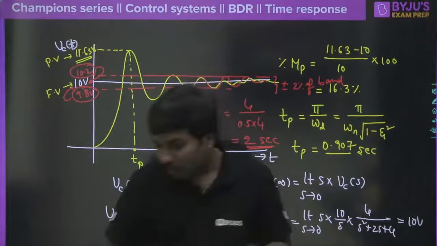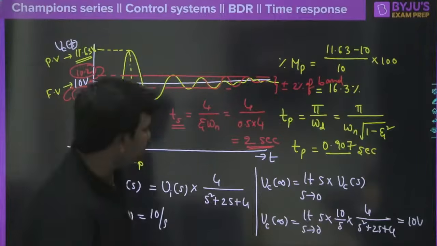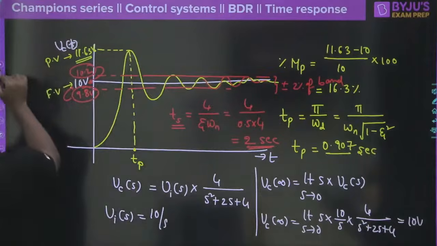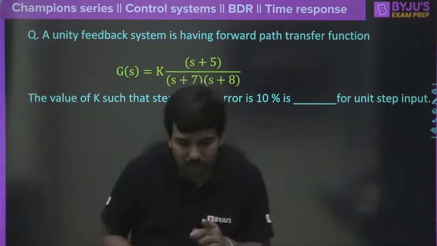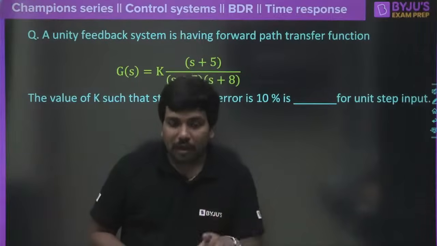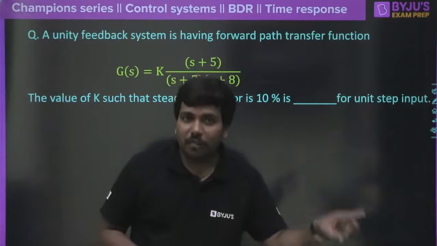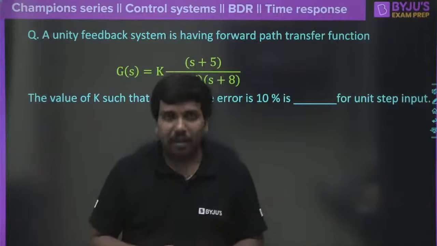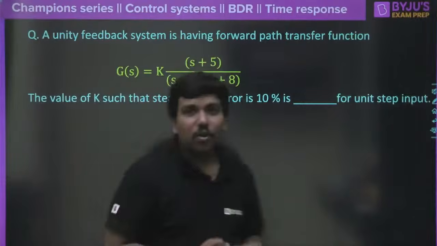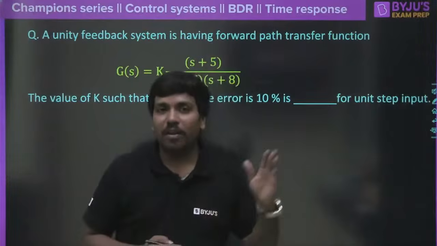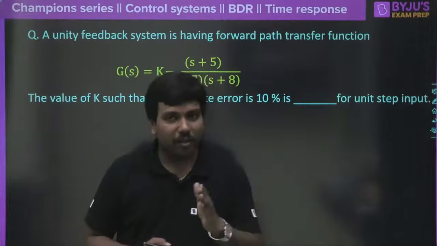However, whatever questions I have given as homework in the previous slides, please do them. Even this is one of the questions. So please take this question, solve it, and mention the answer in the comment section. As I said, we will meet tomorrow exactly at 9 PM to discuss the Routh-Hurwitz criteria as well as root locus.